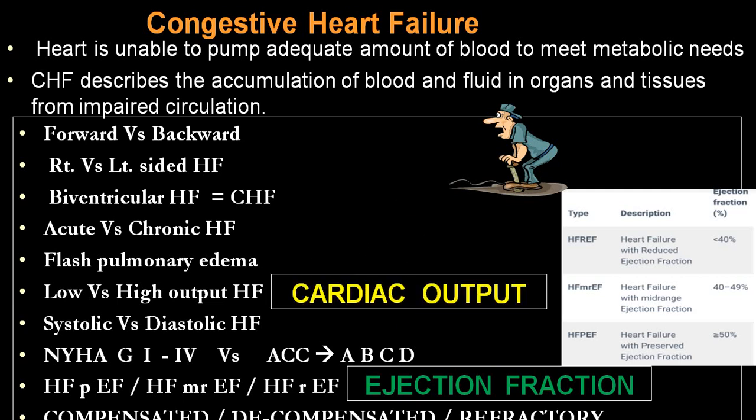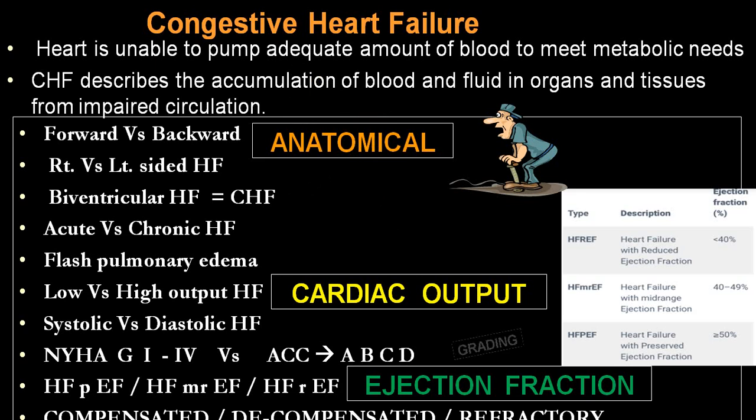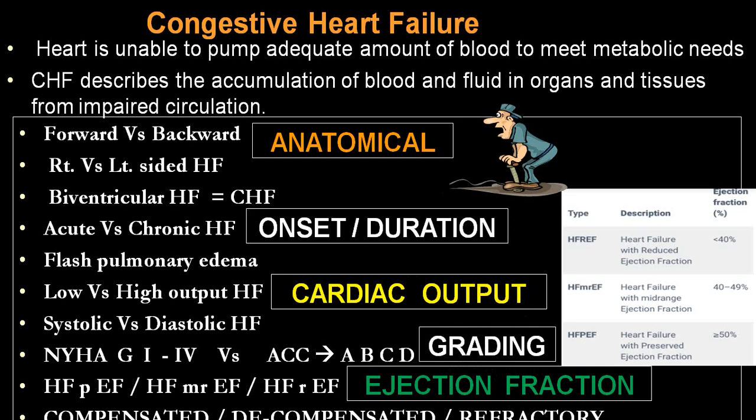So depending on the cardiac output: low output, high output. Depending upon the ejection fraction: preserved ejection fraction, reduced ejection fraction, and what we call mid-range ejection fraction. Anatomical wise: forward, backward, right side, left side, biventricular congestive heart failure. Grading wise: NYHA grading or ACC grading, ABCD. And on duration or onset: acute and chronic.